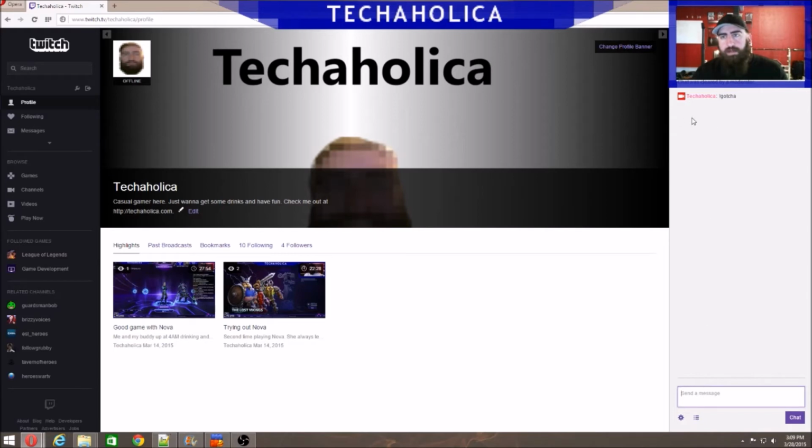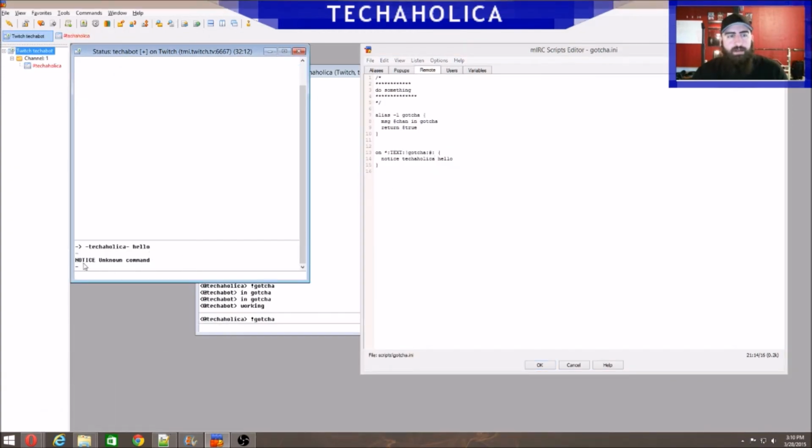All right, so I type that in, and it should send a private message, but you don't see anything here. There's no indication that a message was sent. And over here you see this notice unknown command. Well, we know notice is the command, it's just not supported in this interface. You can actually see that it did send a message. So if I was within IRC talking to Tekaholica, this would work within the chat interface, but it does not work in the web interface to Twitch.